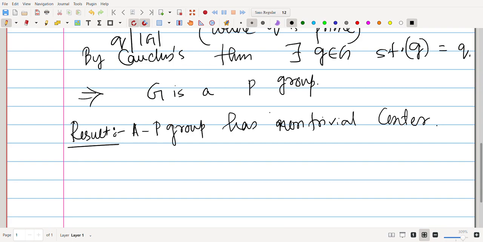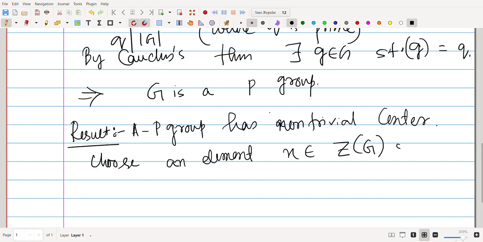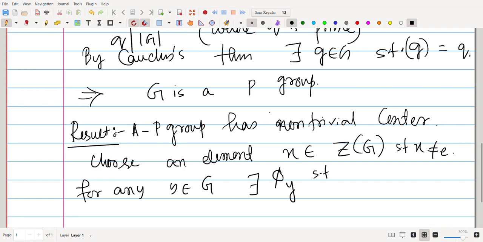Then choose an element x belonging to the center of G such that x is not equal to the identity. We can choose that because it has non-trivial center. Now for any y in G, there exists phi_y such that phi_y of x is y. I give it just a name.